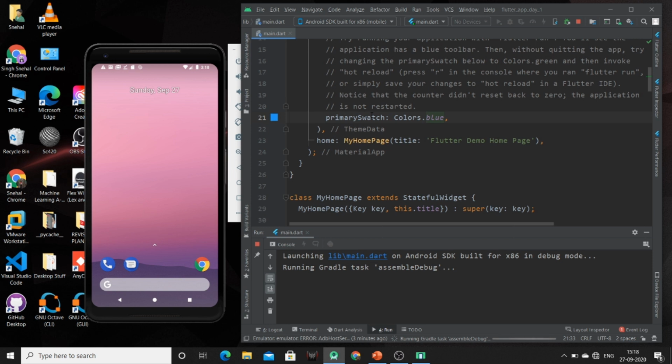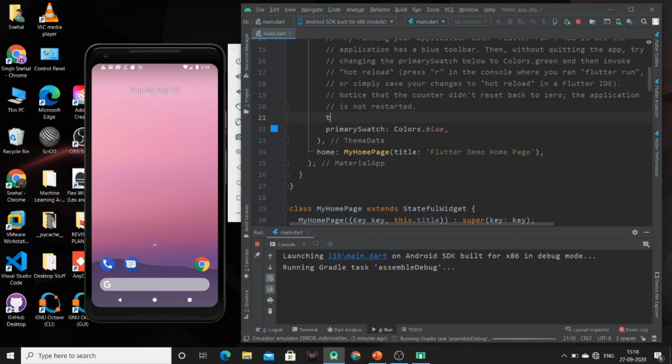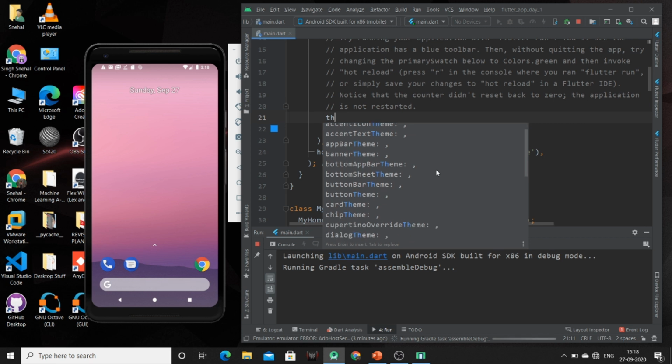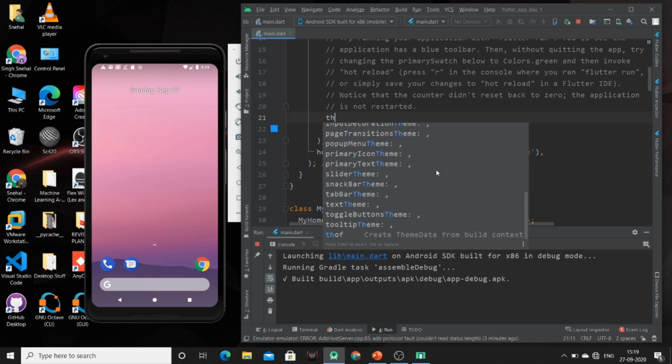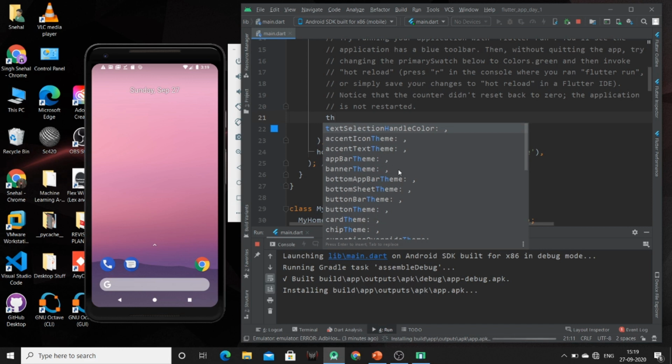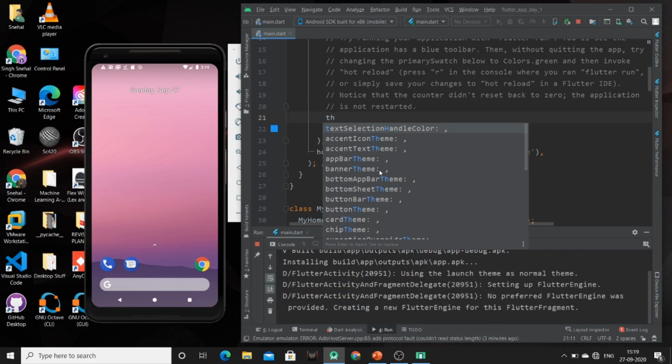That is, the top app bar will be having blue color. Also I can specify. So here you can see various properties are available inside this theme data. So if you want to change the color of any of this, you can use that property.